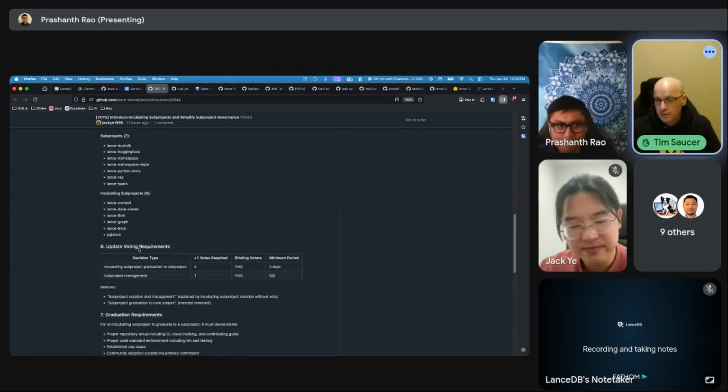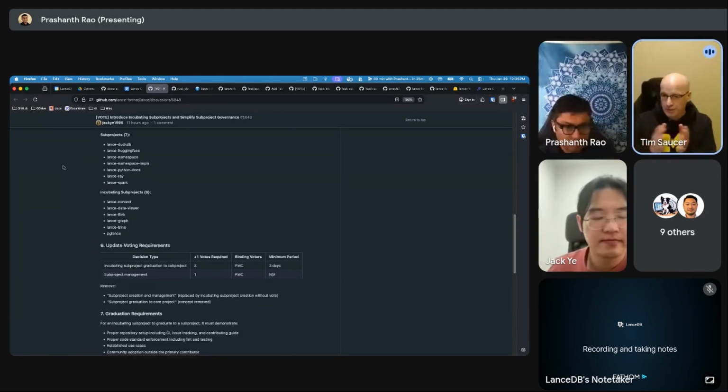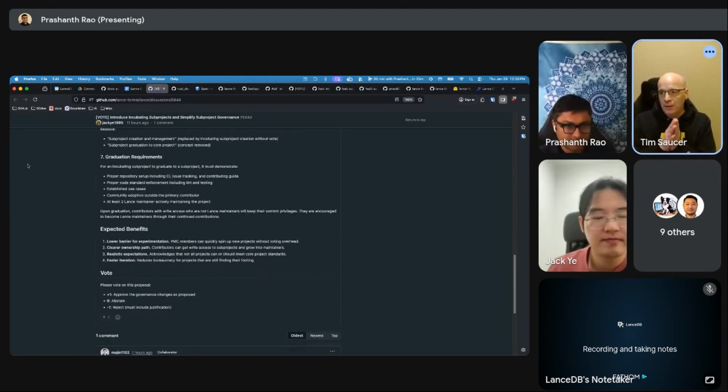Okay. So process-wise, I'm going to try to repeat back in my own words and see if I got the idea correct. The idea is that some of these projects fall under the incubating category, and the incubating category maybe doesn't require a full vote of members in order to add someone as a maintainer with write access to that repository, so that you can bring more contributors in.